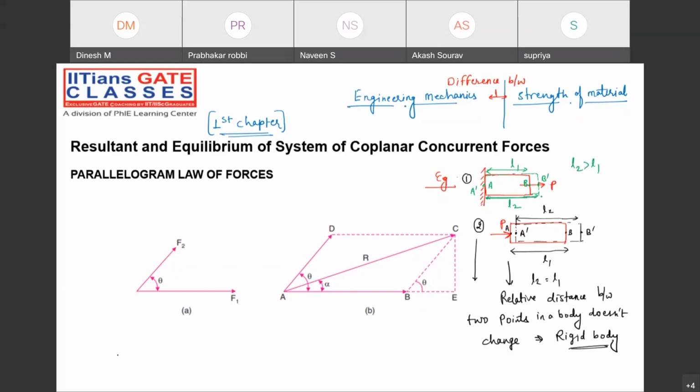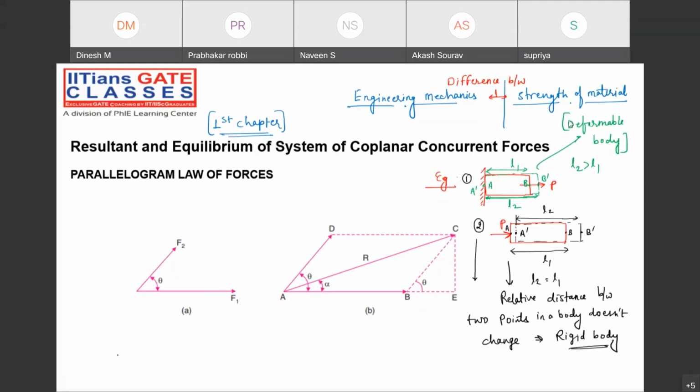When the relative distance has changed, what can we say? It's a deformable body. Yes or no, guys? When the relative distance between two particles in a body is changed, it's a deformable body, a non-rigid body, right?